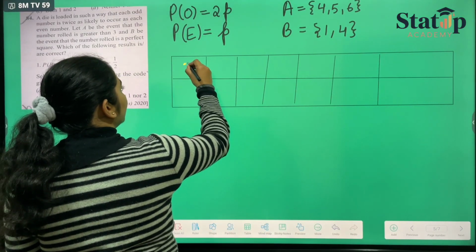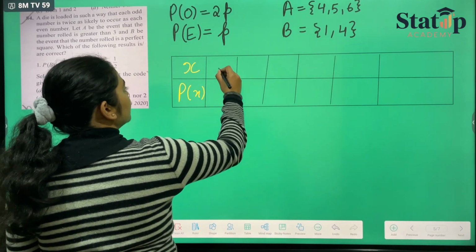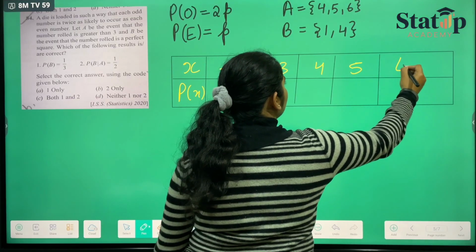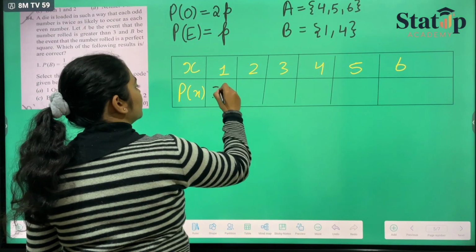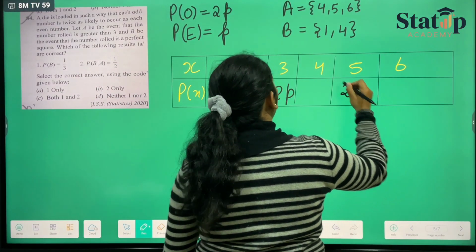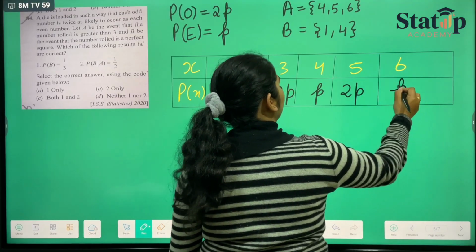Here we have been given x and here we have been given the probability of occurrence of x. The numbers are 1, 2, 3, 4, 5 and 6. Probability of an odd number is 2p, so I will write 2p here on all odd numbers. And the probability of every even number is p, so I will write p on all even numbers.